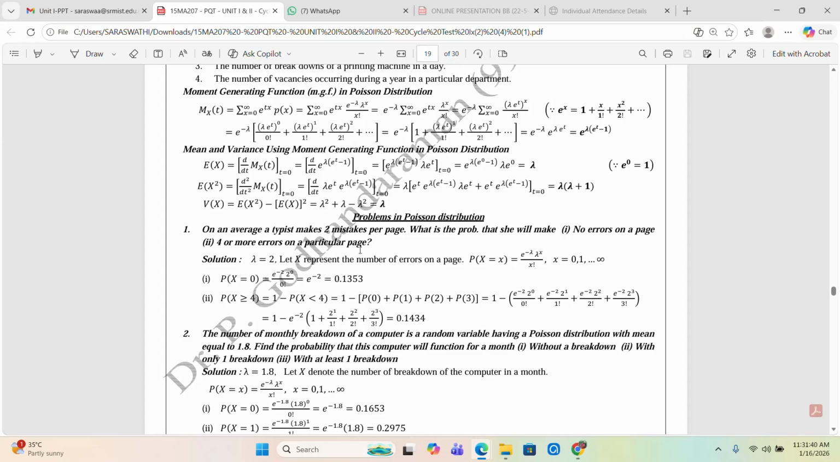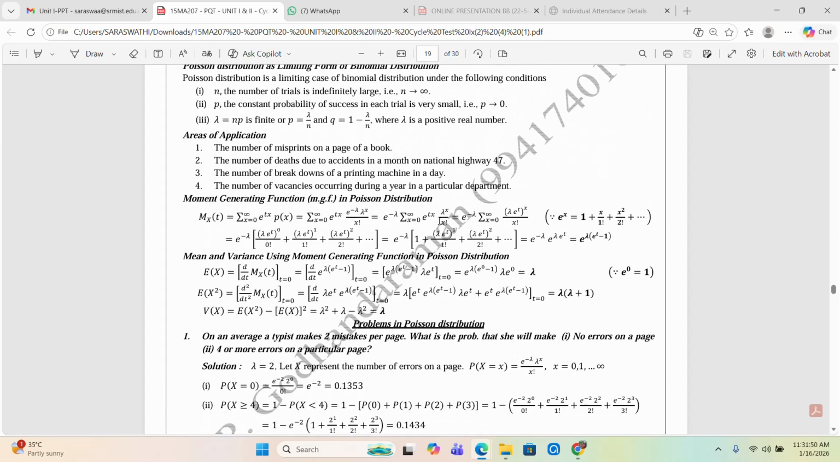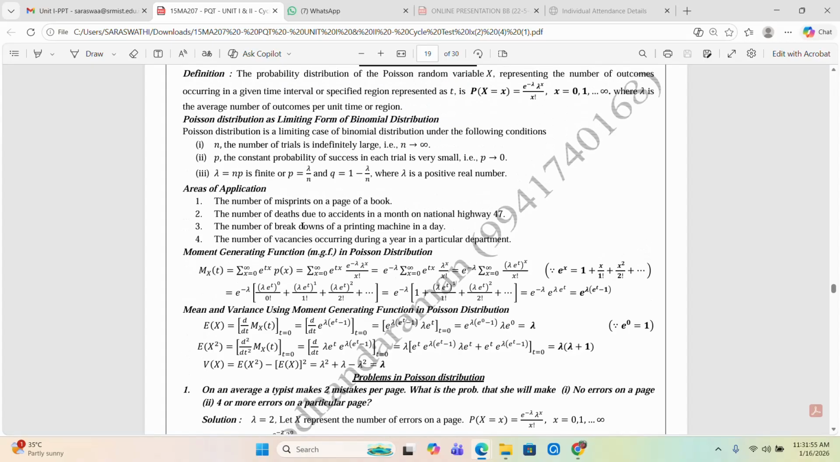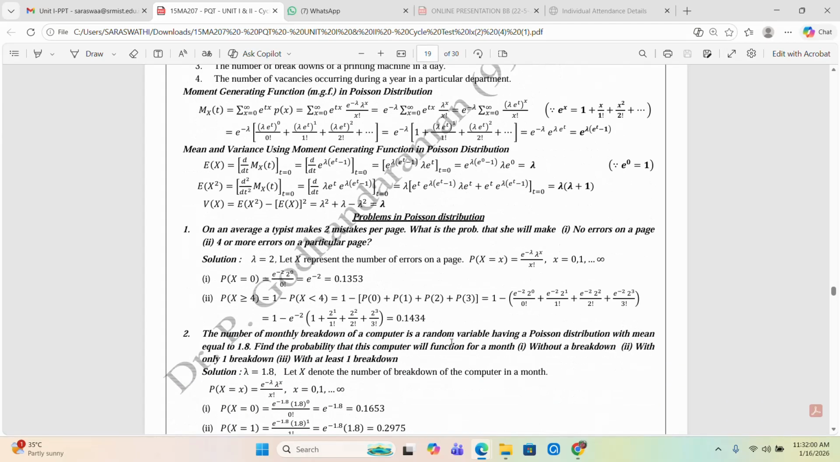Next is 4 or more errors on a particular page. So 4 or more errors, we can say in the probability notation, x greater than or equal to 4. For a Poisson distribution, the values are always x is equal to 0 to infinity. As a shortcut notation, greater than or equal to 4 from the probability, we can write 1 minus P of x less than 4. So x less than 4 means below 4, so it is up to 3.